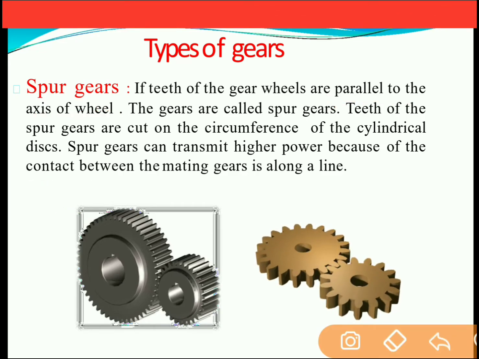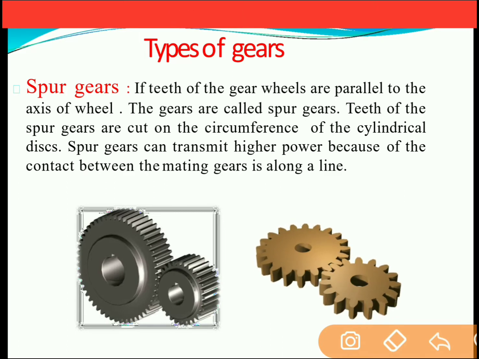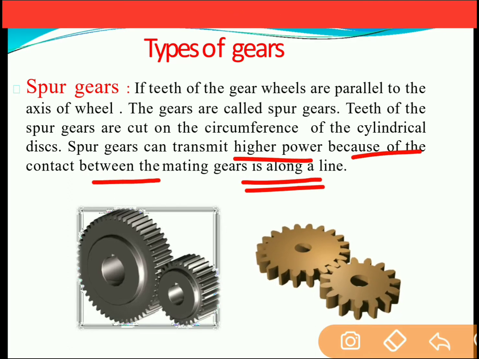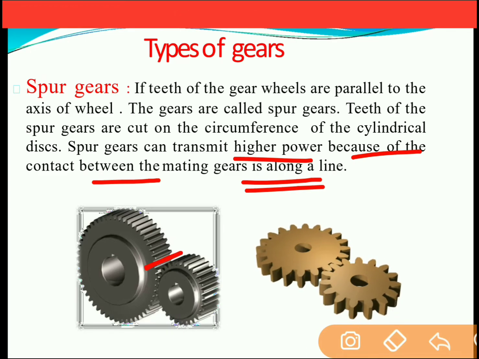You can see the animation over here. The teeth are parallel to the axis of the shaft. Spur gear can transmit high power because the contact between the mating gears is along a line. So this contact between the two gears takes place along a single line.